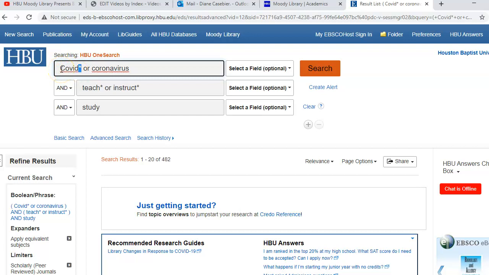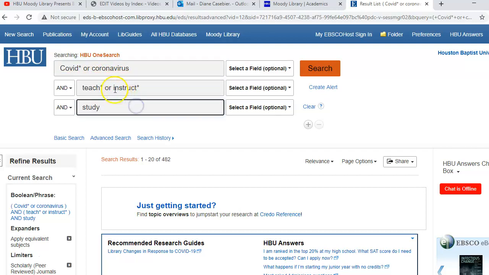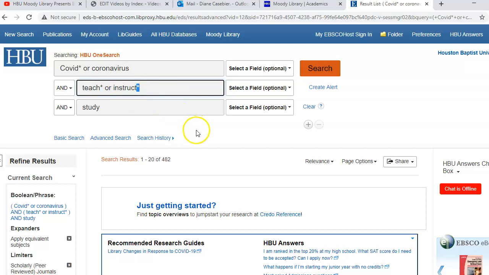I also got it with COVID space 19, or any other ways that people might be spelling or hyphenating that. And then coronavirus, and then here I get teacher, teaching, anything after the H, instruct, anything after that T. So this is the truncation symbol, which takes the root of the word and finishes it for you. Okay, so I hope that helps you a little.